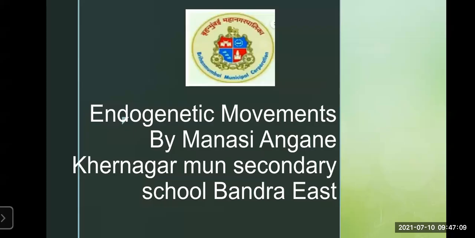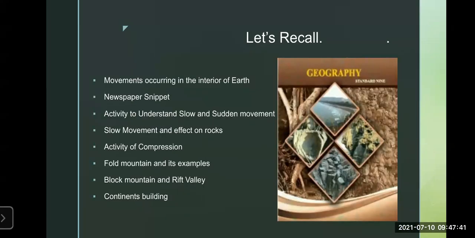You with another interesting lecture of geography, and that is the endogenetic movement part 2. So today we are going to study the endogenetic movement, that is lesson number 2. But the lecture is divided into two parts because yesterday we have seen the half lesson, and today we are going to see the second part of this endogenetic movement. So before going through the lesson, let's see what we have done yesterday in Let's Recall section.